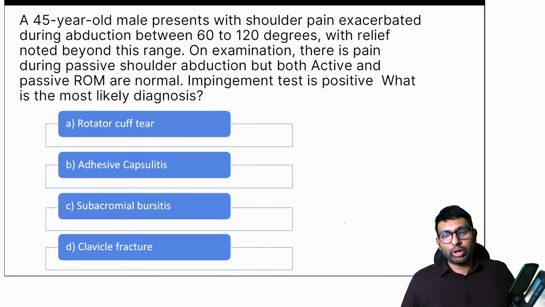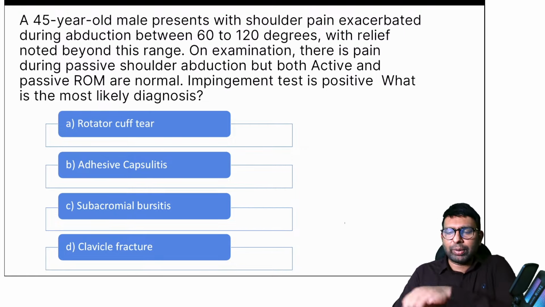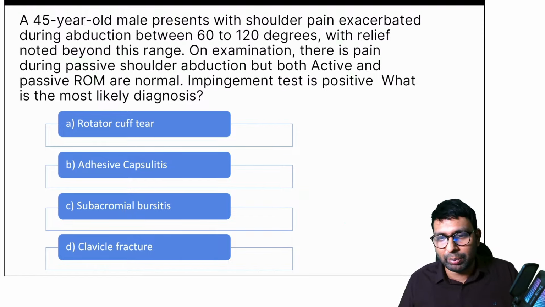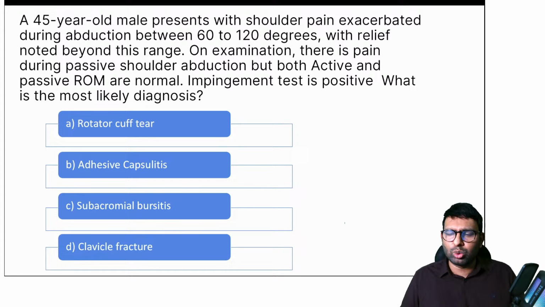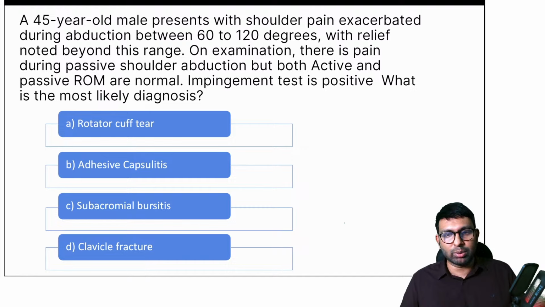Okay, now let's go into another question from musculoskeletal disorder. A 45-year-old male presents with shoulder pain exacerbated during abduction between 60 to 120 degrees with relief. Tourniquet is nothing but you give compression through a tourniquet. You put a tourniquet and give compression. That will again exaggerate the symptoms. That is the tourniquet test, that we will do in many cases of nerve compression injury or nerve entrapment syndromes. Simple test, nothing major about it.